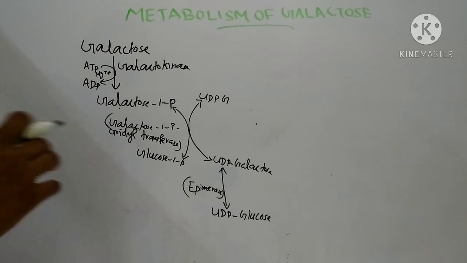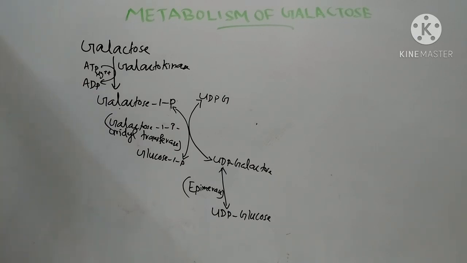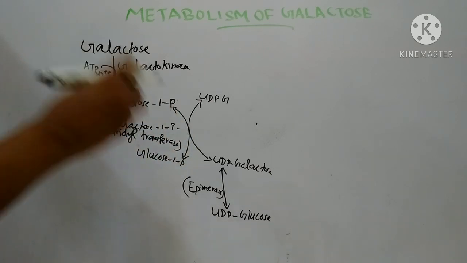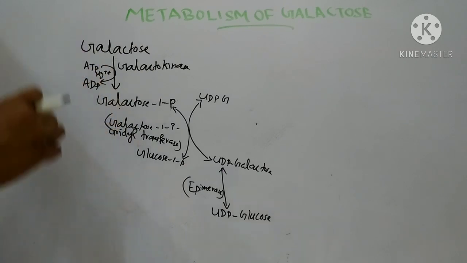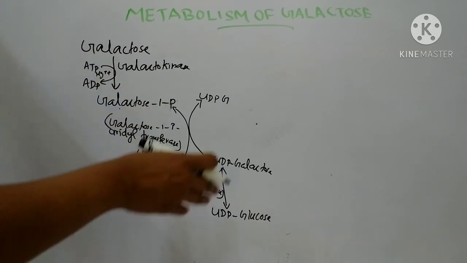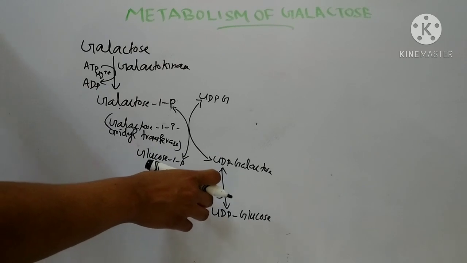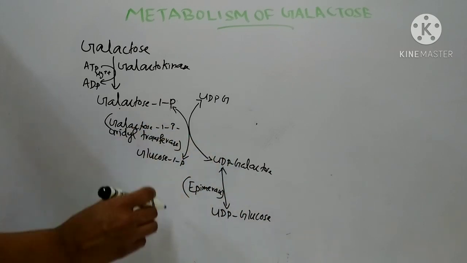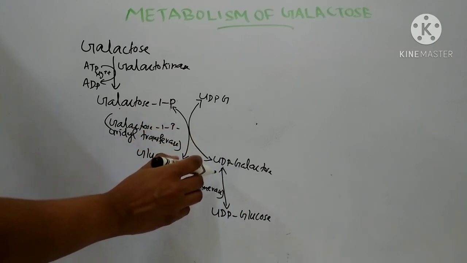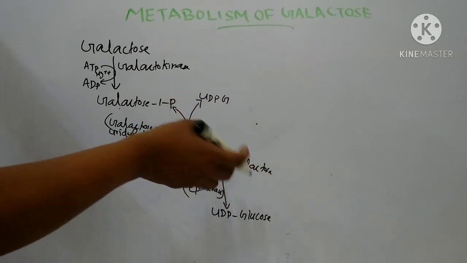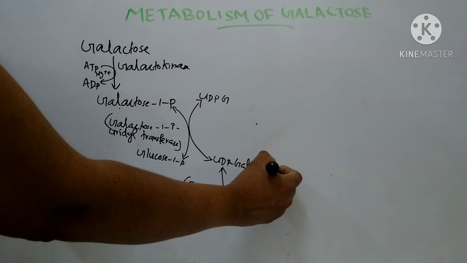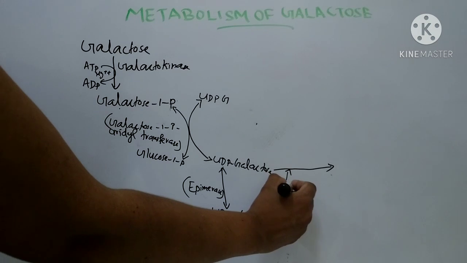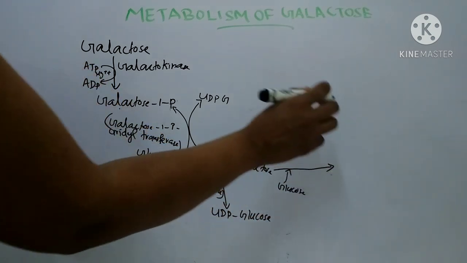Then there will be biosynthesis of lactose. In the synthesis of lactose in the lactating mammary gland, first the UDP glucose is converted to UDP galactose by epimerase. Then this UDP galactose condenses with one molecule of glucose and forms lactose.